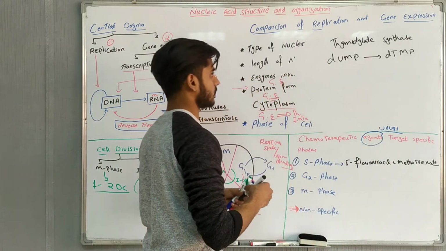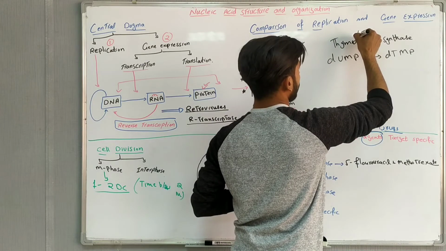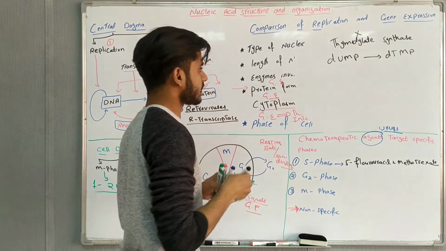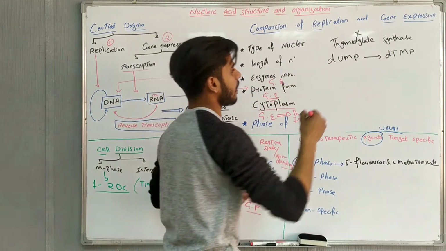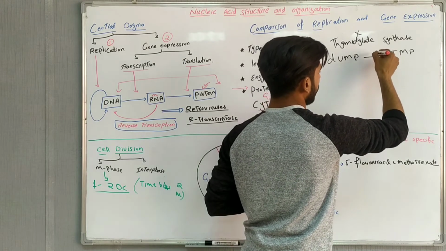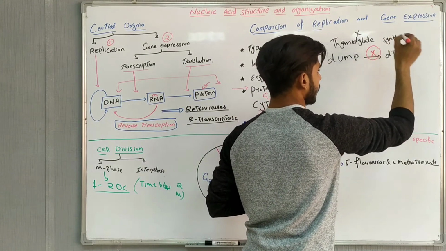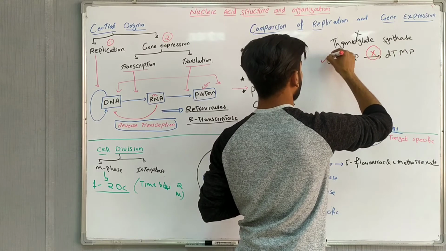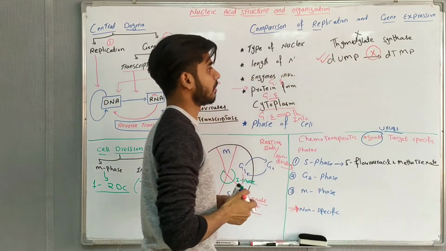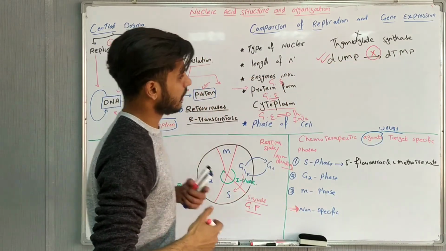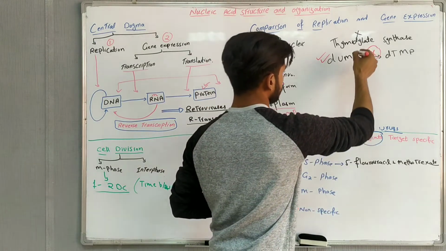When 5-fluorouracil is given, it will block thymidylate synthase. When it is blocked, the conversion of dUMP into dTMP will not happen. When this conversion does not happen, dUMP will increase. Deoxyuridine monophosphate will increase.